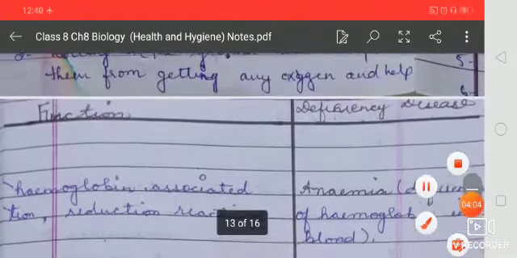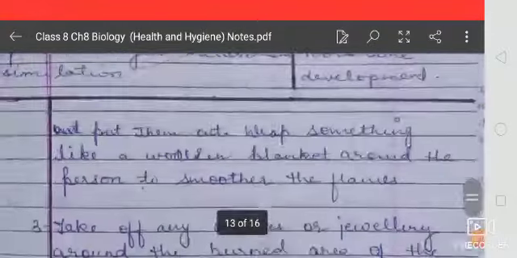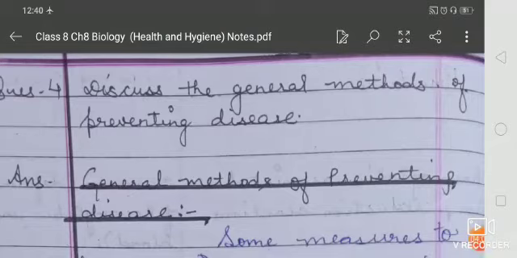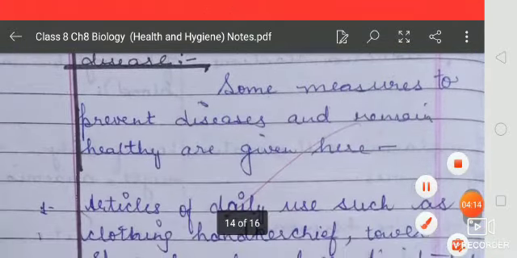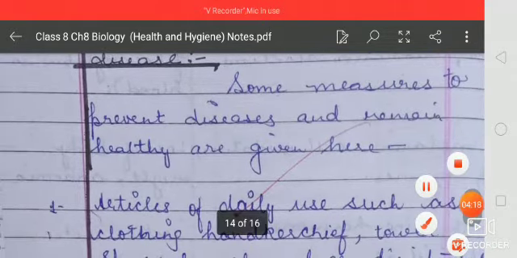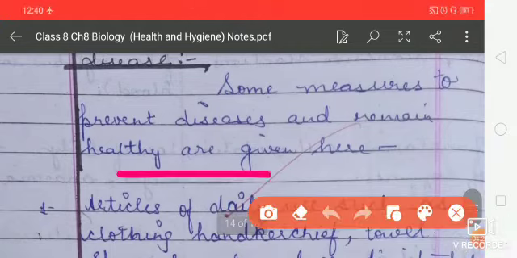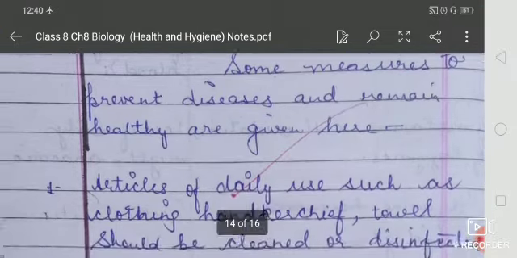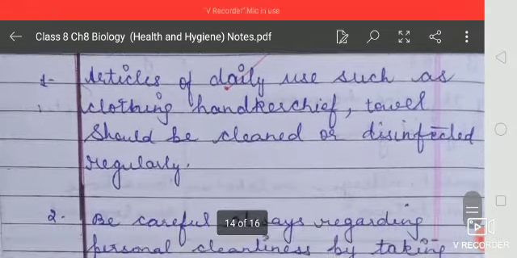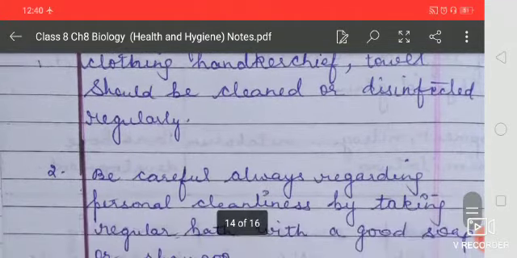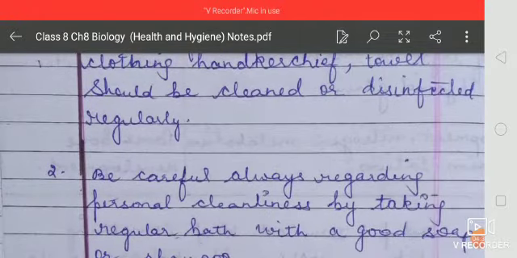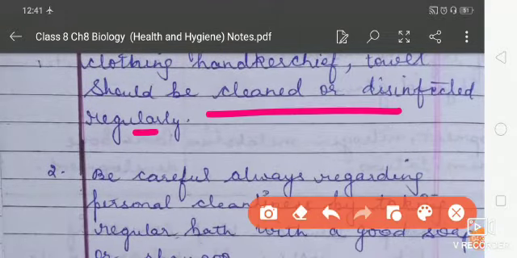Next one is, discuss the general methods of preventing diseases. So some measures to prevent diseases and keep people healthy are given here below. The first one is, articles of daily use such as clothing, handkerchiefs, towels should be disinfected regularly. Now the next one is, be careful always.